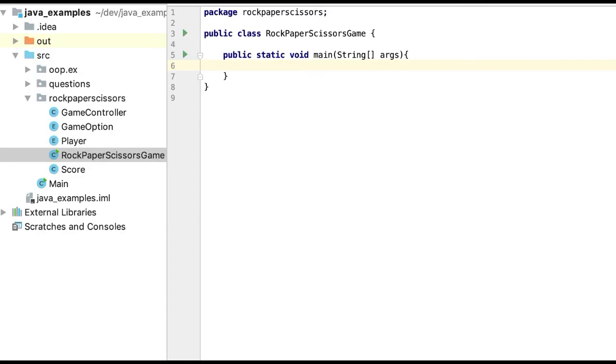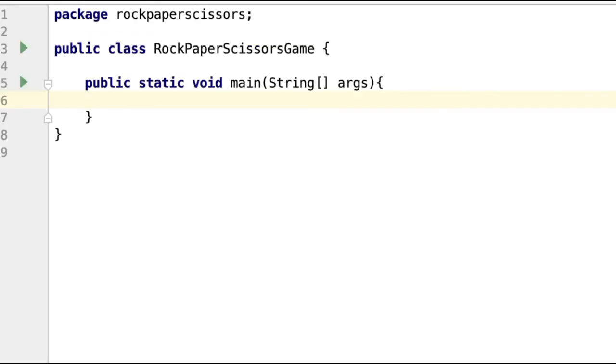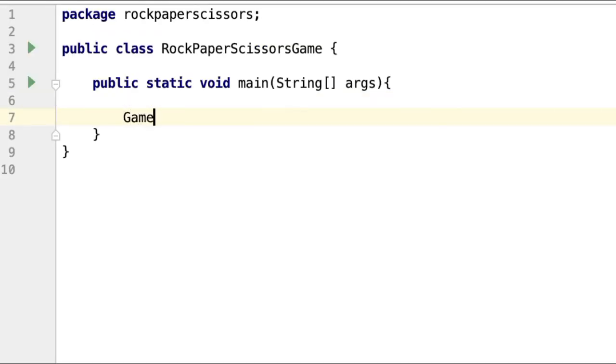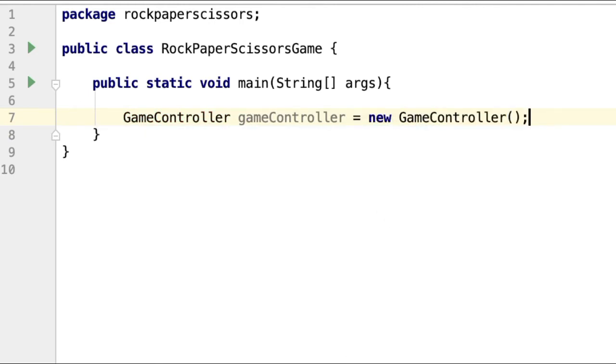So by this point we have completed creating the skeleton, and now we need to fill up all the classes we created with code, so our game starts working and we can play the rock, paper and scissors game. So first we will need to create an instance of the class GameController, so we can call all the methods that we created earlier.